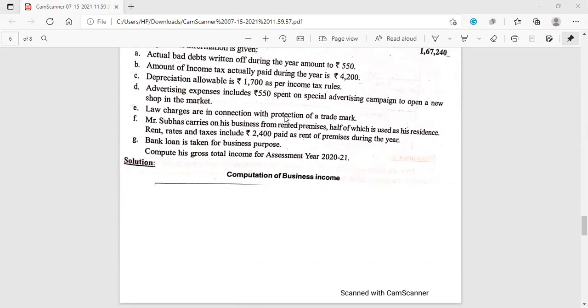Then law charges are in connection with the protection of a trademark. So here this is allowable expenditure. Law charges in connection with the protection of a trademark is given. Trademark is related to business, so it is allowable expenditure.